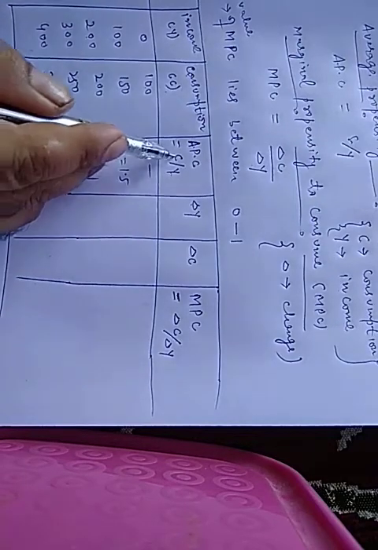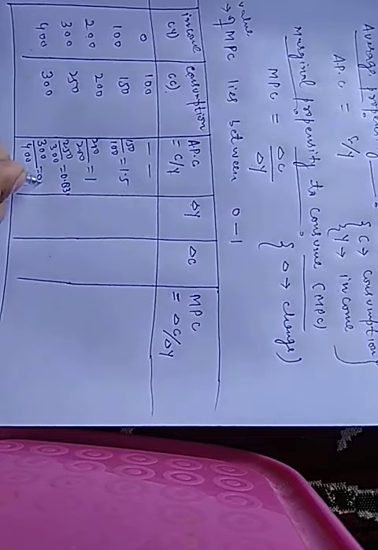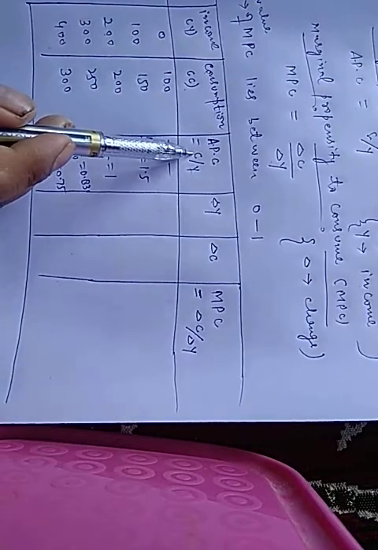Then consumption is equal to 300 divided by income is equal to 400. 0 and 0 will cancel out. 3 divided by 4 will be equal to 0.75. These are the values of average propensity to consume, which is a ratio of consumption to income: 1.5, 1, 0.83, 0.75. It goes on decreasing, leading to savings.